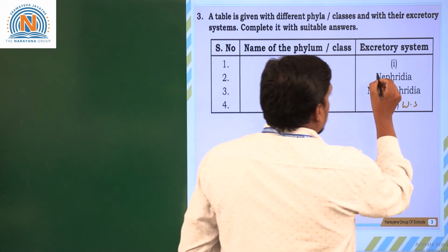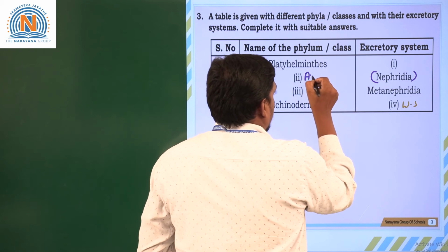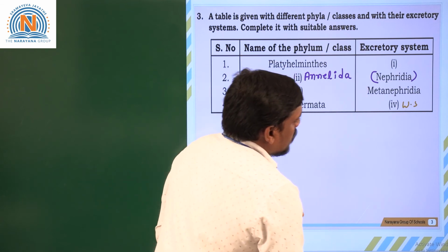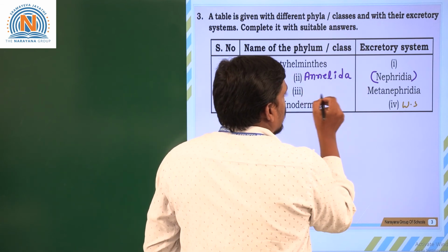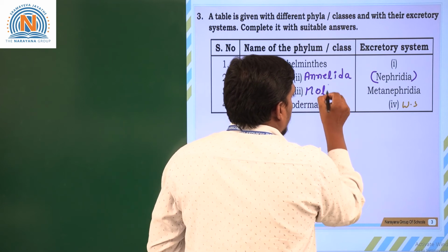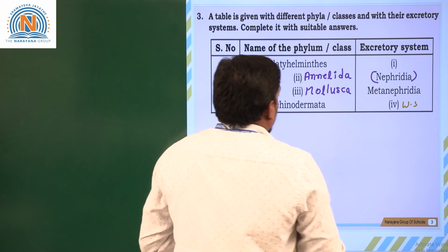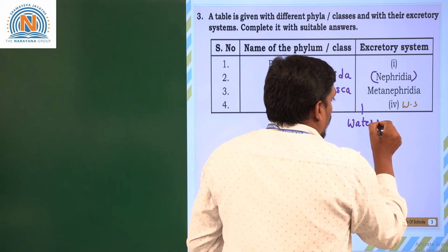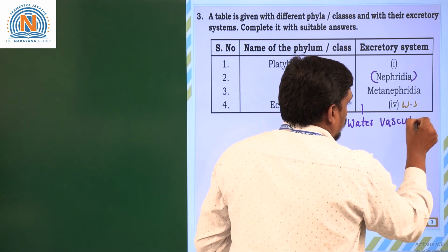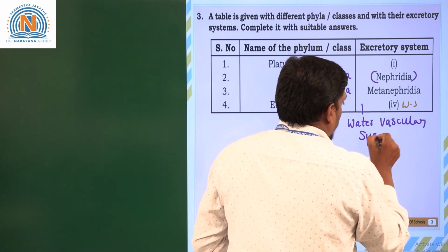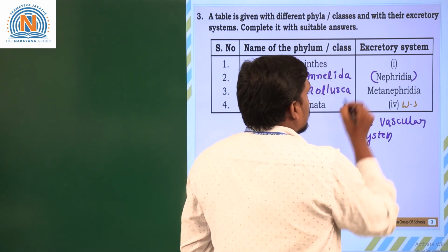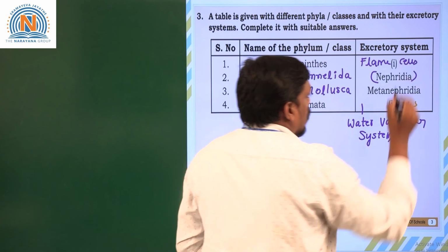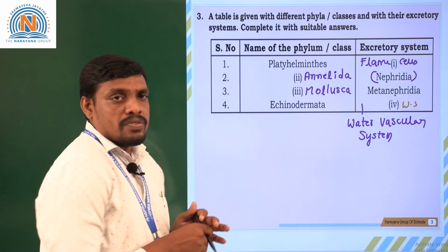Nephridia are generally seen in annelids, the phylum called Annelida. Whereas metanephridia are seen in molluscans, the phylum Mollusca. Echinodermata have a water vascular system. Whereas the first one, Platyhelminthes, have flame cells, which help in the excretion of waste from the body.